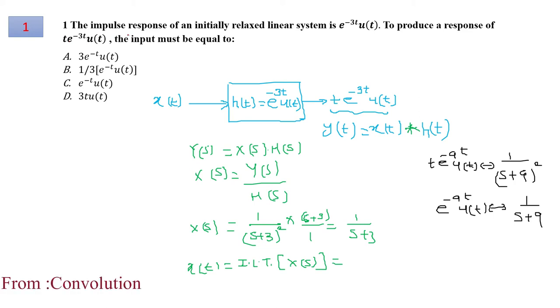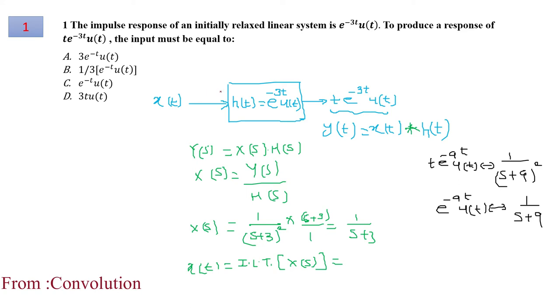By the end of this video, you will be able to attempt a good number of questions from the control systems. So question number 1 says the impulse response of an initially relaxed linear system is given, and to produce the response which is given, t e raised to minus 3t u(t), the input must be equal to.